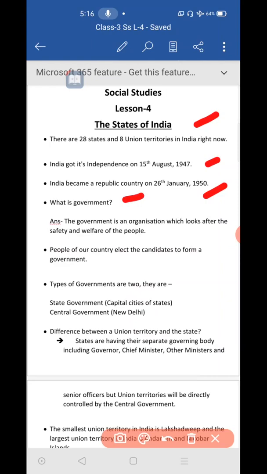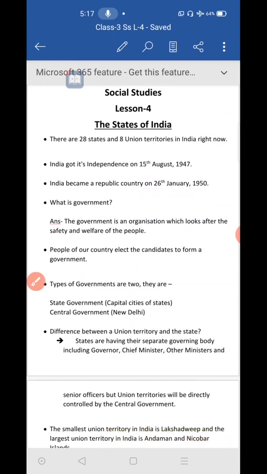Then what is government now? One of the important things we should learn in this lesson is what is government. Here you can see, the government is an organization which looks after the safety and welfare of the people. So it is taking care of the people who are living in this country. The government of our India is taking care of the people of India who are living in this country. And here I used a word, organization.